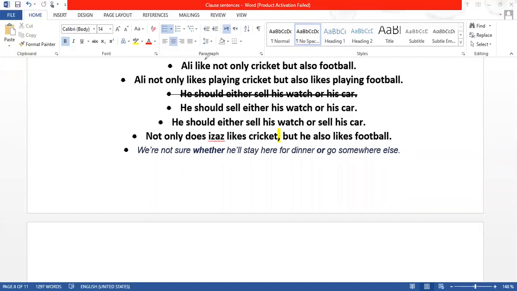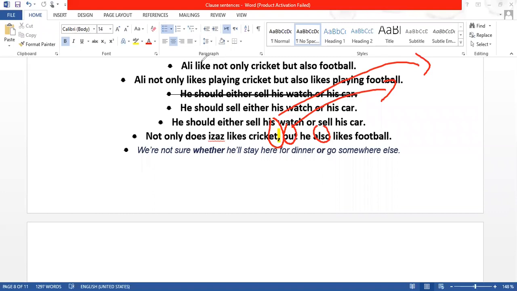Another thing is you see this but. Now, this but in but also is working as a coordinating conjunction. That's why we have a comma. Otherwise, we do not use a comma in correlative conjunctions. In the first one, there is no comma. In the second one, there is no comma. In the third one, there is no comma. But in this one, not only does Azaz like cricket, there is a comma.